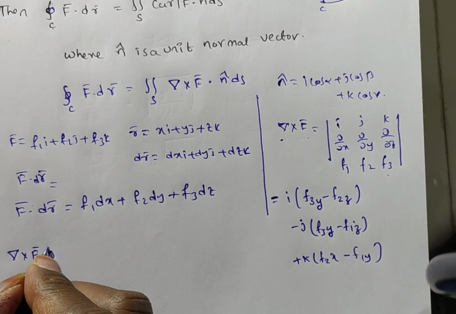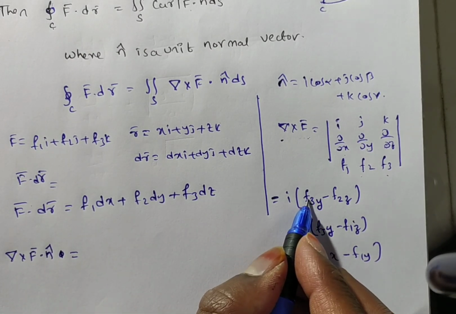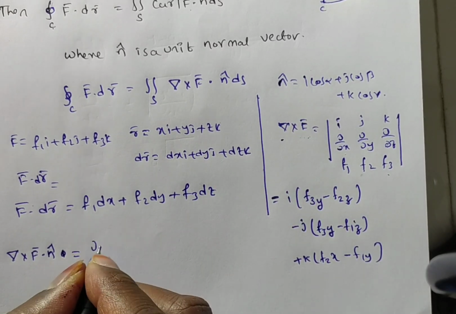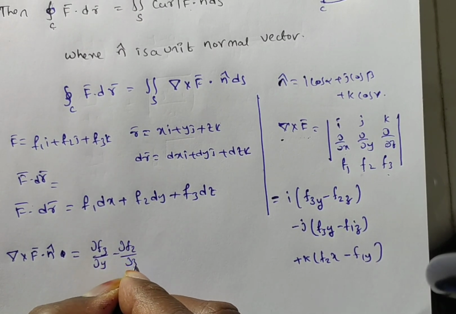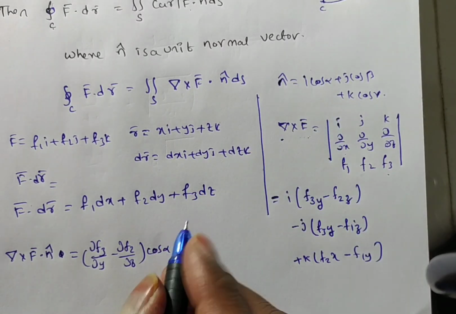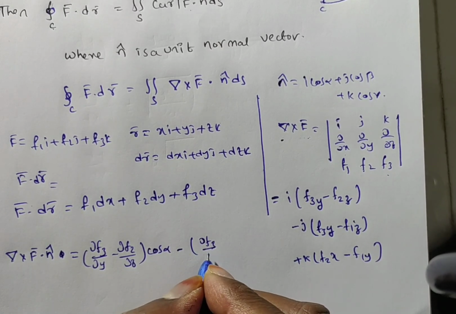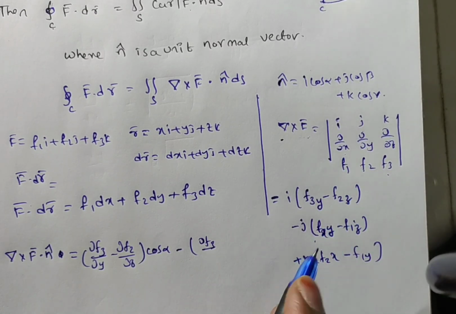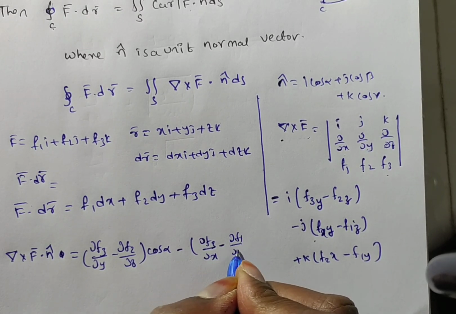Del cross f bar dot n bar is equal to ∂f3/∂y minus ∂f2/∂z into cos alpha. Next, plus, here minus is there, so minus. Sorry, I made a small mistake, this is x, j times with respect to x I have to do. ∂f3/∂x minus ∂f1/∂z.